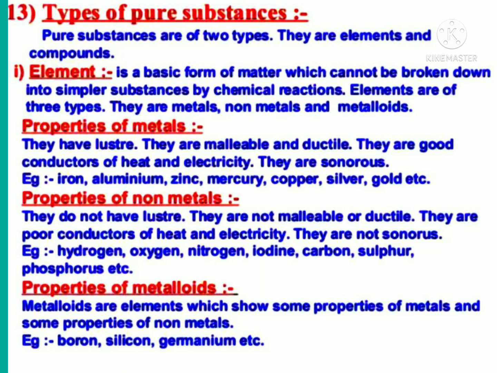Properties of metalloids. Metalloids are elements which show some properties of metals and some properties of non-metals. Example, boron, silicon, germanium, etc.